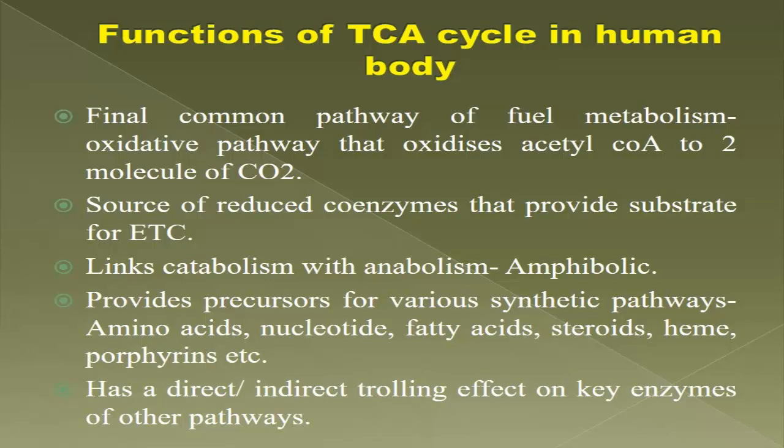The intermediates of this pathway can be used for production of amino acids, various fatty acids, steroids, nucleotides, heme, porphyrin, etc. And lastly, it has a direct or indirect controlling effect on the key enzymes of other pathways. It means that this pathway, the TCA cycle, through its intermediates or products, can influence the rate of other pathways. So these are the 5 functions of the TCA cycle you have to learn by heart, and it is an important short note. Very, very important question. Next.